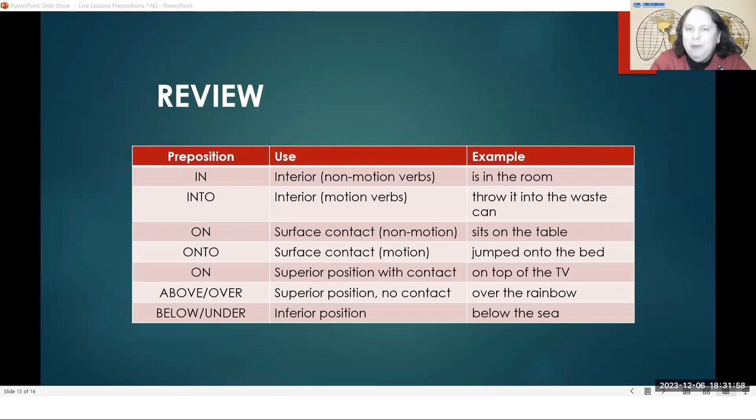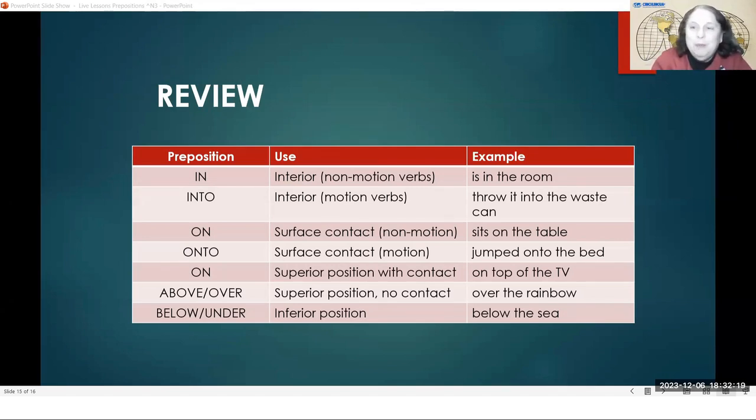Beneath means the same. You are correct. Beneath means the same as below or under, but below and under, especially under, I want to say is very common. The word under, we use under very, very often. Below, we use some. Beneath, we use beneath a little bit.